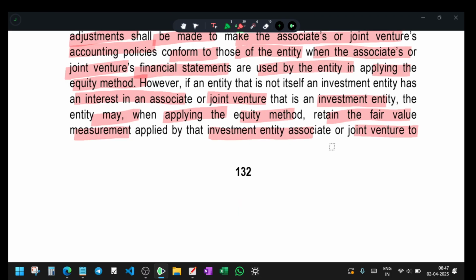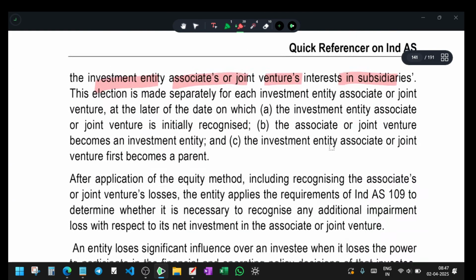So the company is not an investment entity, but has an interest in an associate or joint venture. Okay, that associate or joint venture is an investment entity. So now the entity may, when applying the equity method, retain the fair value measurement applied by the investment entity associate or joint venture to its interests in subsidiaries.